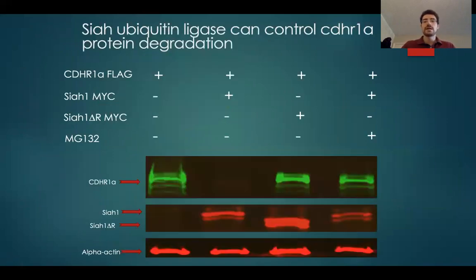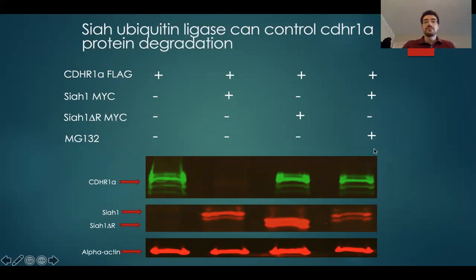So we wanted to know if Siah can regulate CDHR1 protein stability. We used HEK cells to express CDHR1 by itself, and we get the band here by doing Western blot. When we co-transfect the cells with CDHR1 and Siah, we can see that the CDHR1 band completely disappears and we get the Siah band here. But when we use a dominant negative version of Siah, we got the rescue of CDHR1.